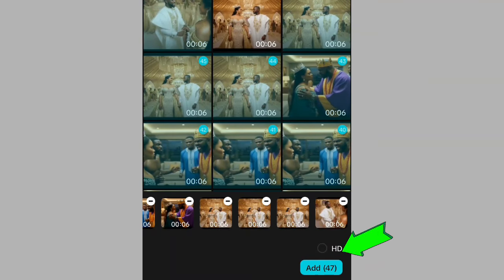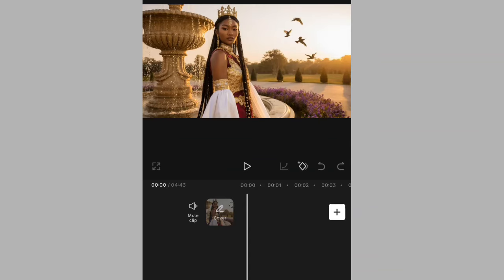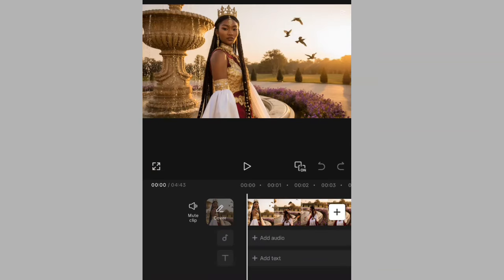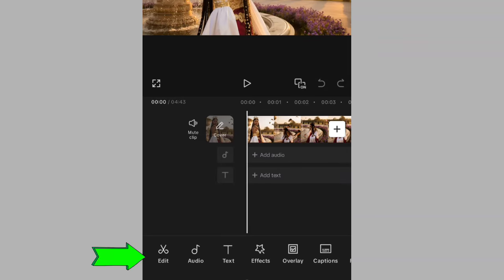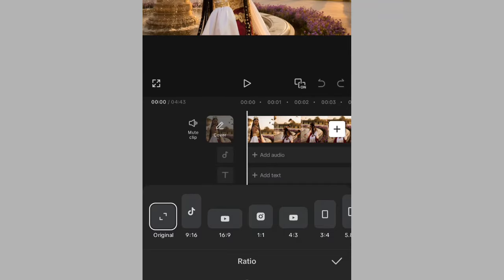So you click on this where they write add. Once you add your clip, it will come up this way. Depending on if it's a long video, normally you are going to change your aspect ratio. You come over here, scroll this way. You will see it here, aspect ratio. You touch the aspect ratio. You choose 16:9. That's if you are using a long video. But if it's a short video that is portrait, you choose your 9:16. So we are using 16:9 for this video, and we accept it.